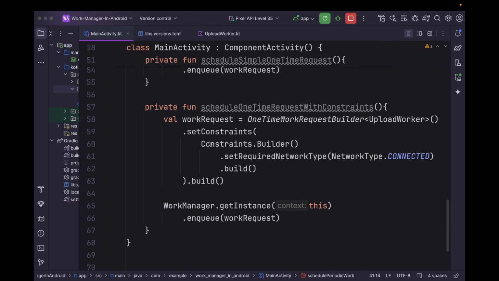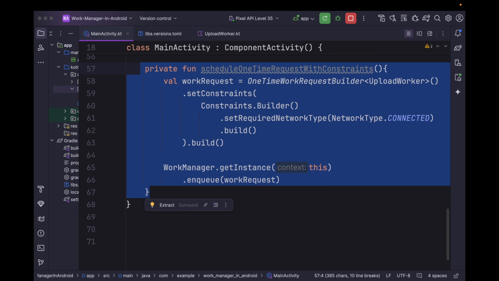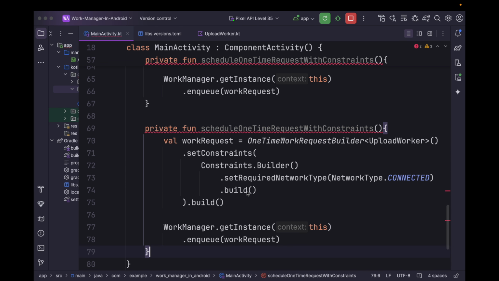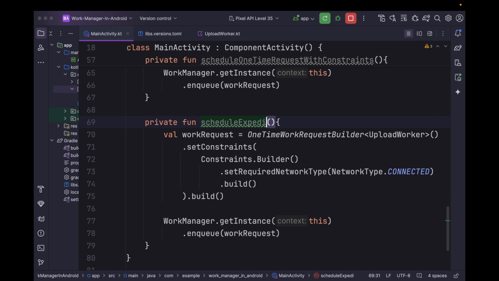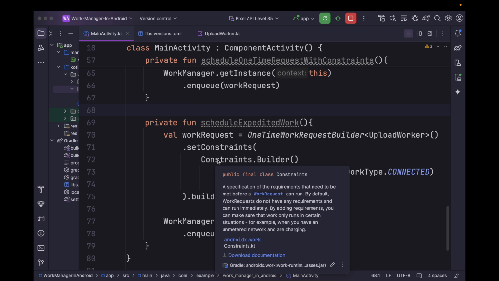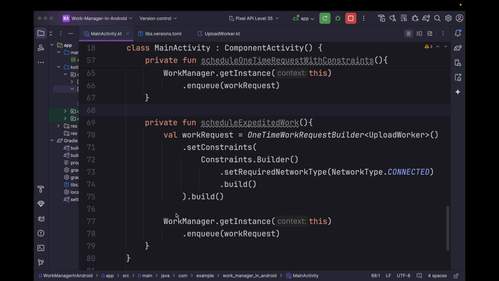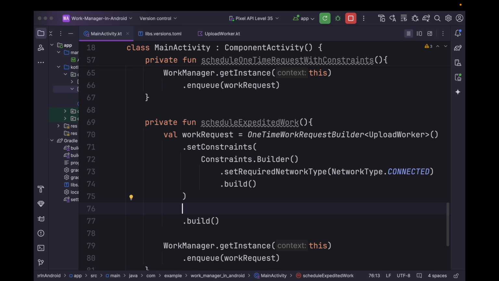So let's copy this one and let's say schedule expedited work. To give the work request the highest priority, before this build, we can invoke the set expedited. So using this set expedited, we make sure that our work request get the highest priority.